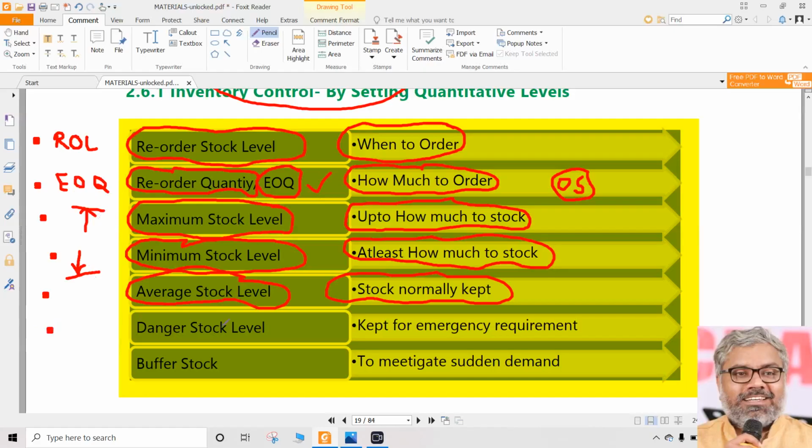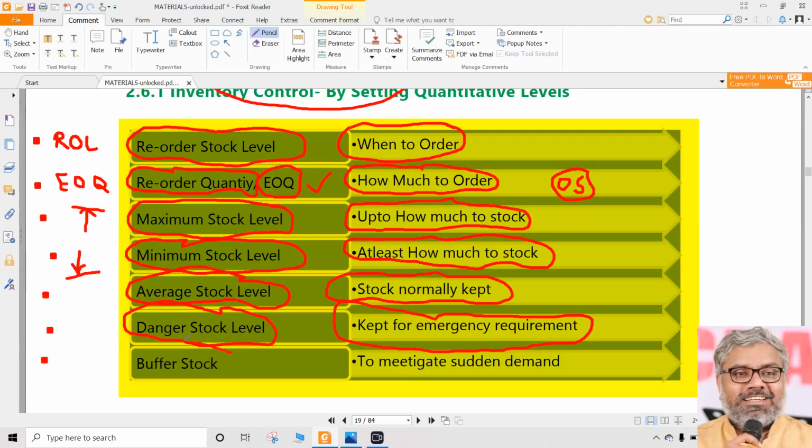Then we have another thing called danger stock level. Danger stock level, as the name indicates, is kept for emergency requirements. That is a stock which is kept for emergency requirement. So that will not be generally used. If really any emergency requirement comes, then only it will be used.